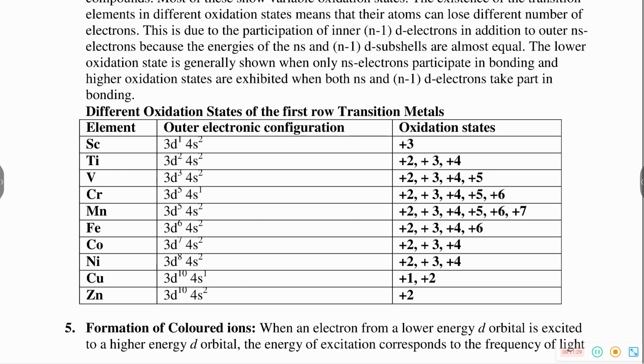That is one application. But molybdenum and tungsten oxides are not oxidizing agents. Chromium +6 in dichromate is a strong oxidizing agent.